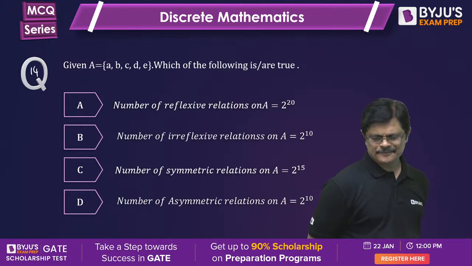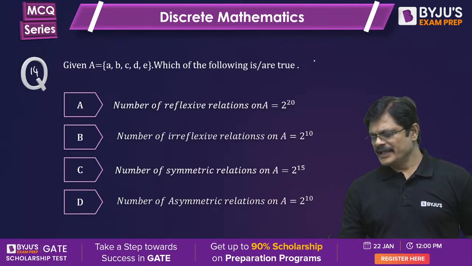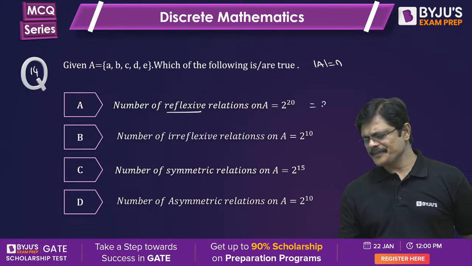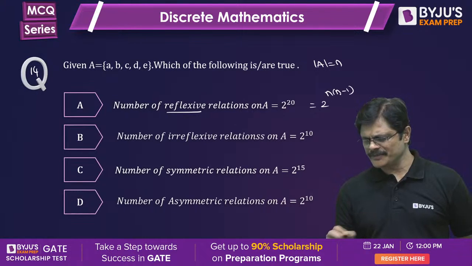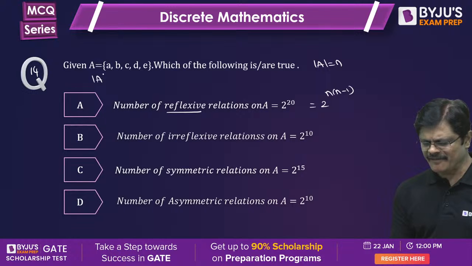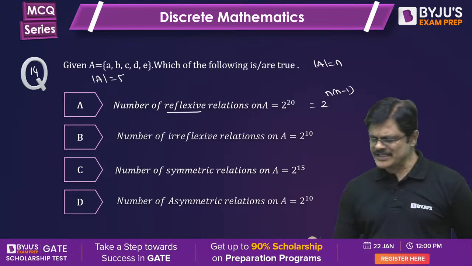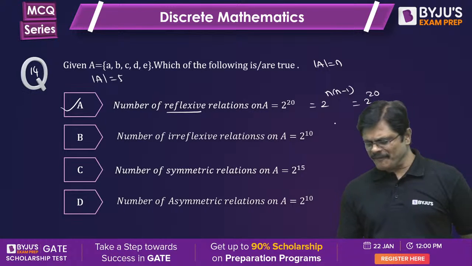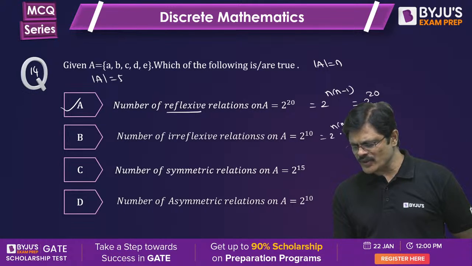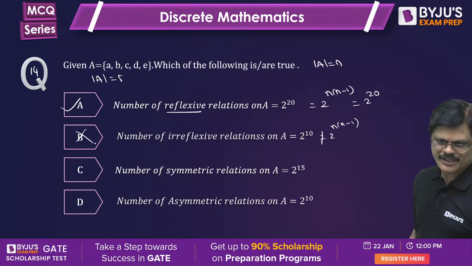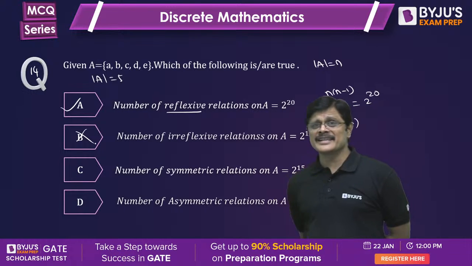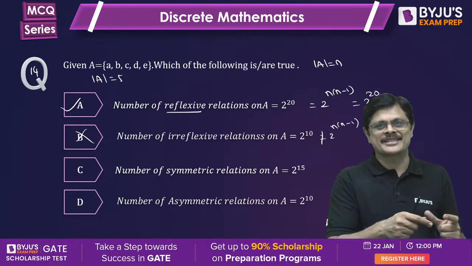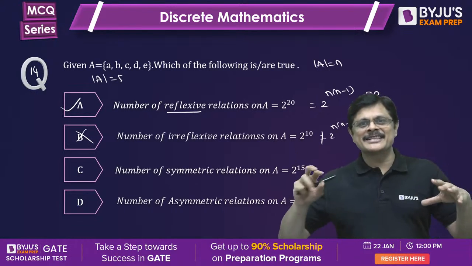AC. If a set A contains n elements, the number of reflexive relations is given by 2 power n into n minus 1. Here A contains 5 elements, so the number of reflexive relations will be 2 power 5 into 4, that is 2 power 20. It is correct. The number of irreflexive relations is also 2 power n into n minus 1, so B is wrong. The relations are not the same, but the number is the same.